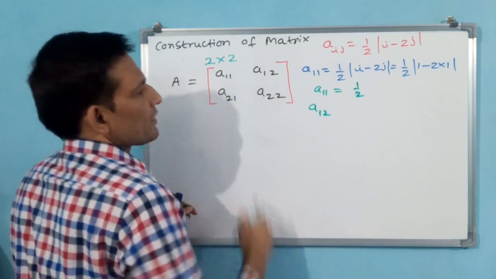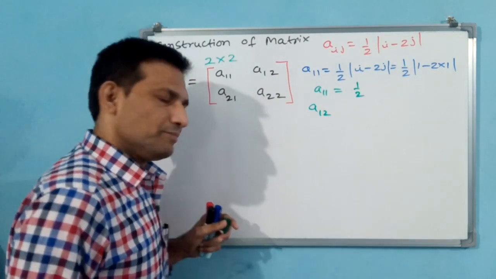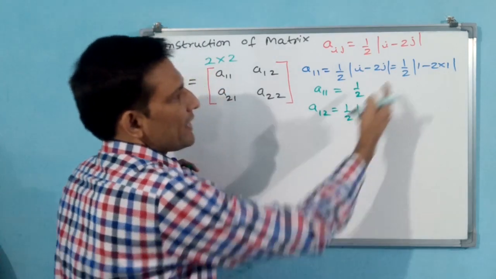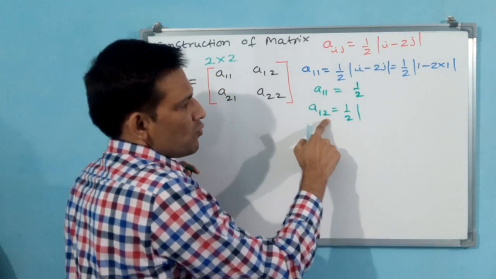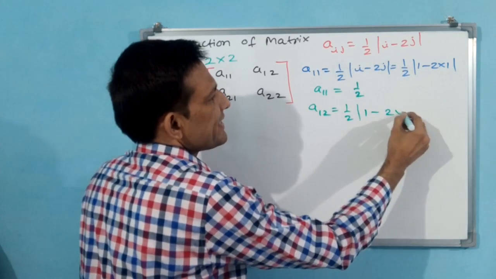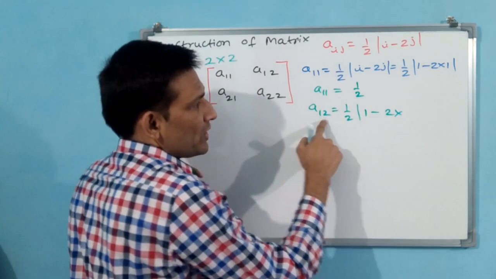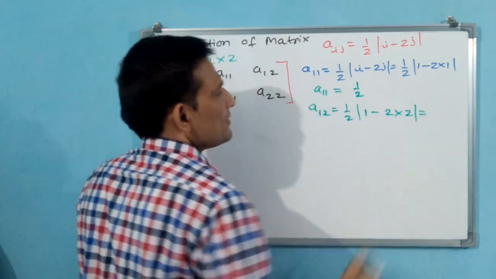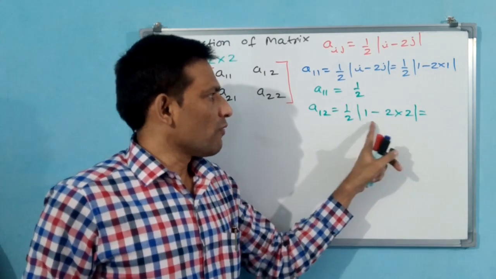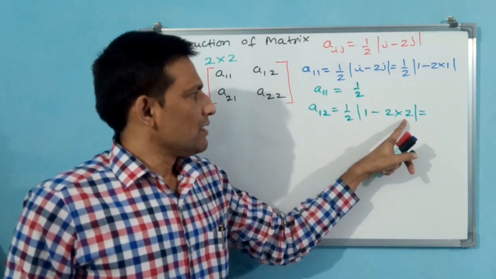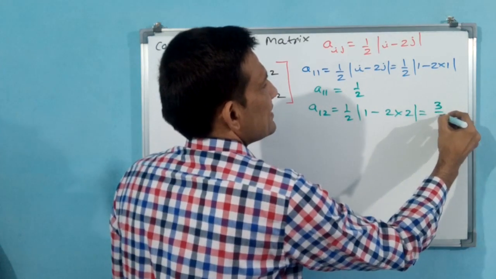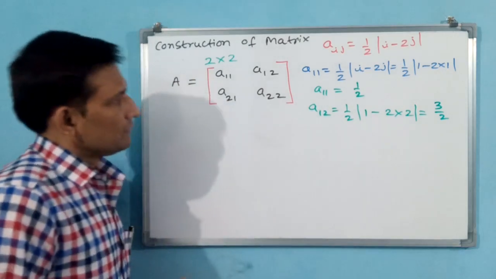A12. Okay. First you can finish the rows, then we go for column. 1 by 2. Now directly you can write it. See, 1 2 means i is 1, 1 minus 2 into j. j is 2 here, so now you write 2. You understand? Okay, now 2 into 2, 4. 1 minus 4, minus 3. Minus 3, modulus 3. 3 by 2 you take. Okay?